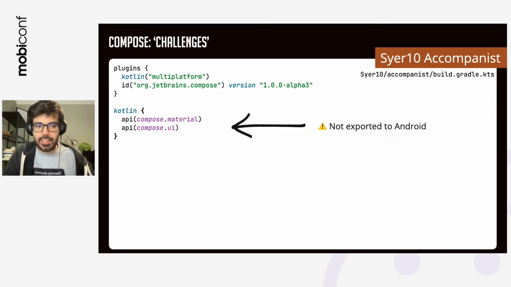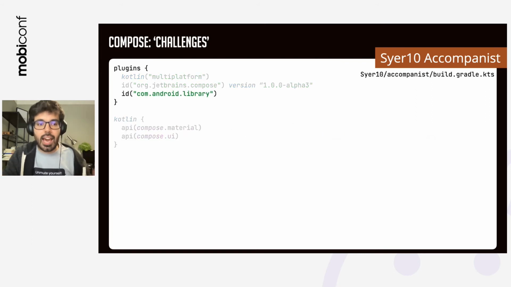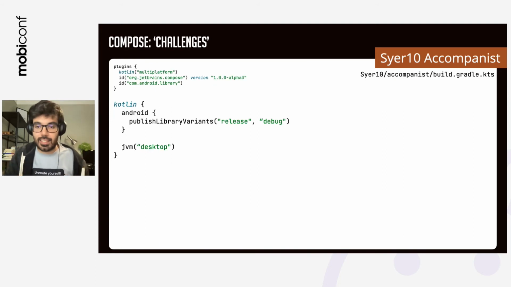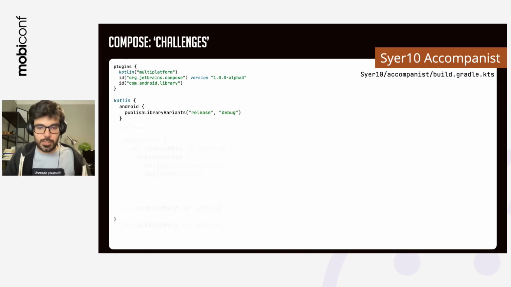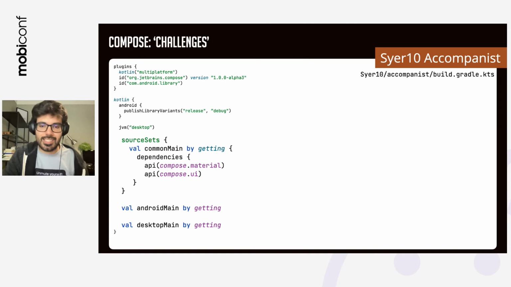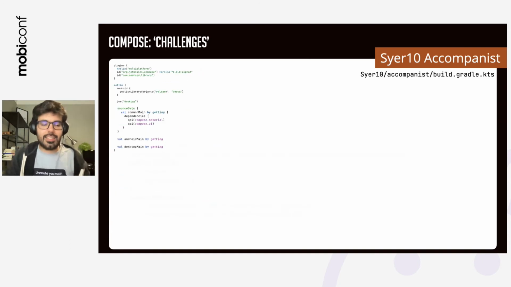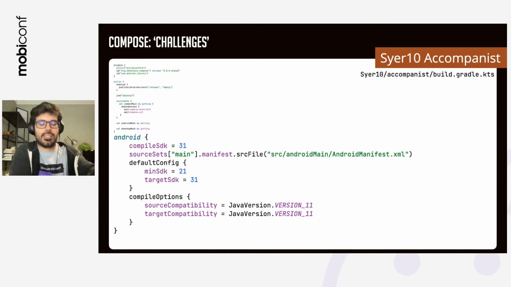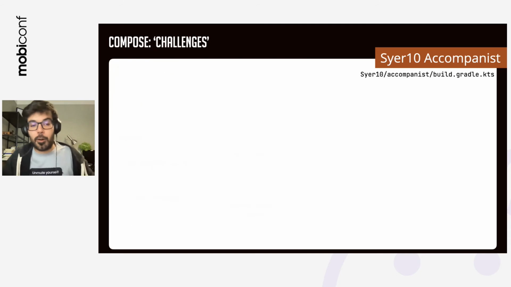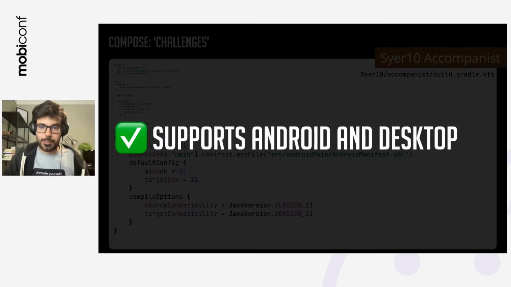I basically added the Android library plugin. I added the Android target, and then defined the source sets. And of course, since I'm now compiling for Android, I needed to say which is the version of compile SDK, the default configuration, the compile options. And once everything was done, I now have a library that supports Android and desktop.